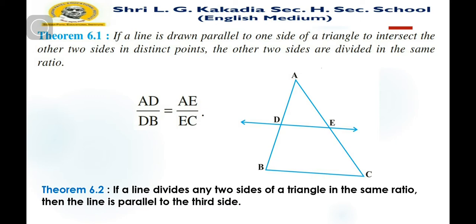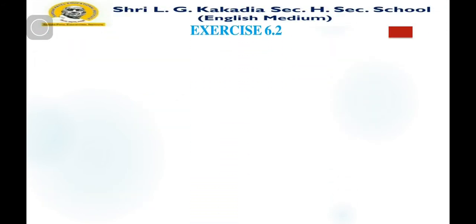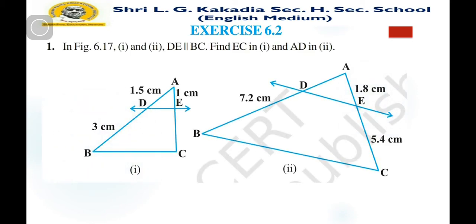So by theorem number 6.1 and 6.2, let us consider some examples from exercise 6.2. Question number 1. In figure 6.17, as you can see here, DE is parallel to BC.